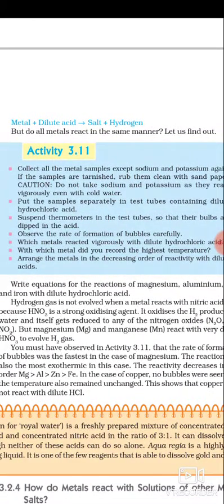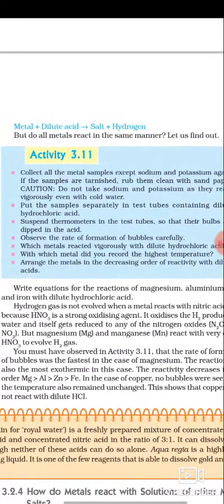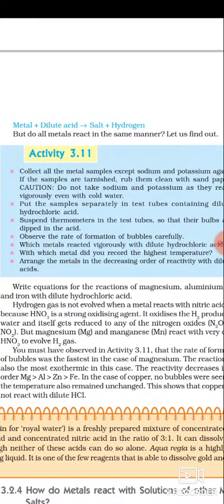Again, going to the general equation: metal plus dilute acid gives salt plus hydrogen. But when a metal reacts with dilute nitric acid, the salt will be there but hydrogen is not produced. Why so? Because nitric acid is a very strong oxidizing agent. You know what an oxidizing agent means. What is oxidation? You know it already.